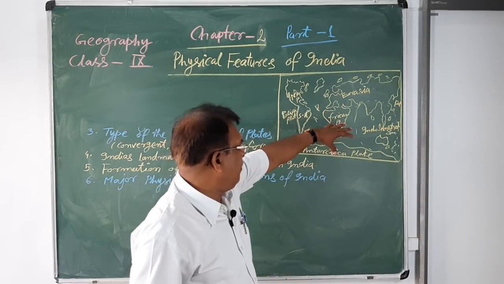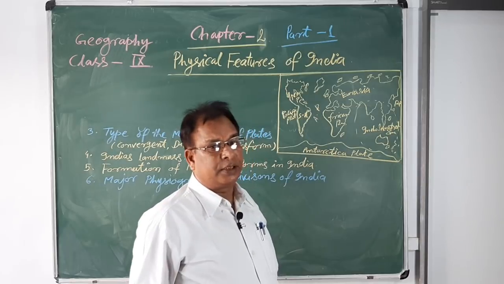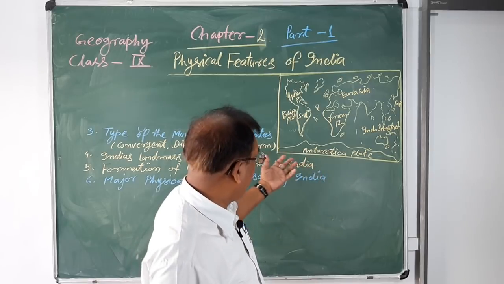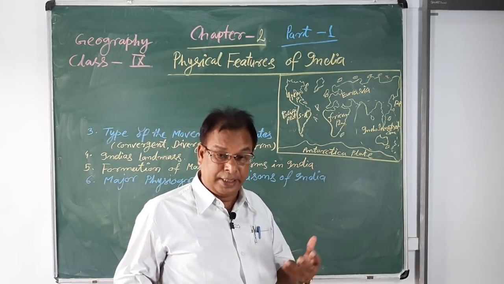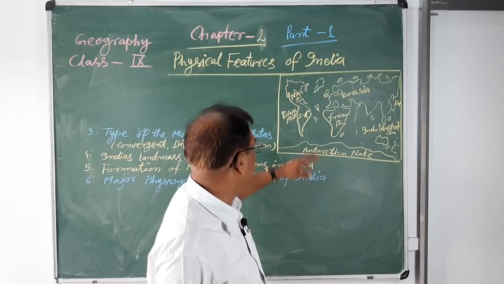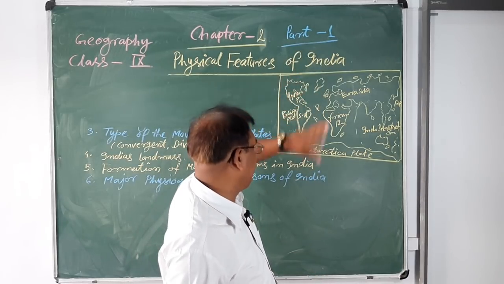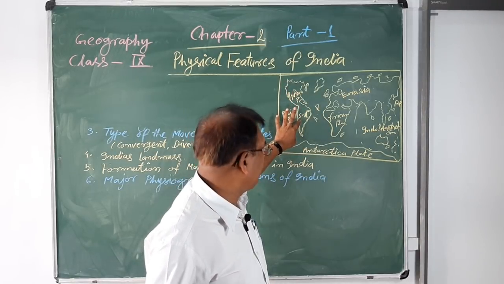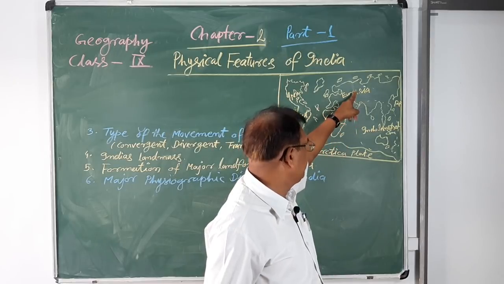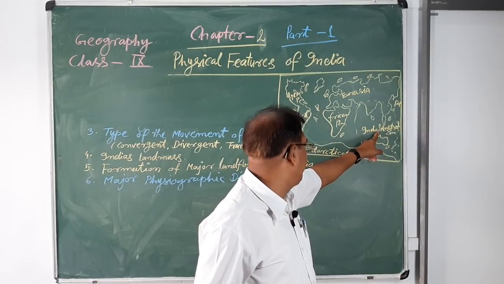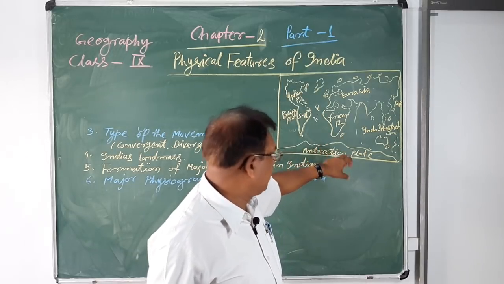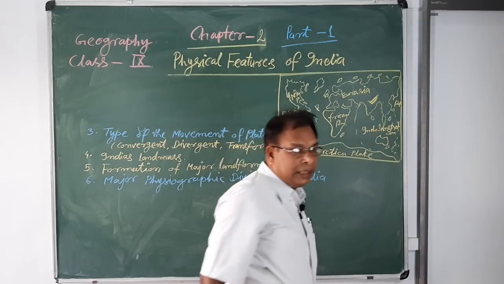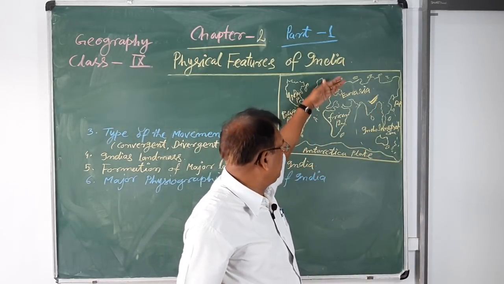So these are the major parts of the plates formed after the convection currents that create in the interior parts of the earth. So the major landmasses that formed are the continents: North American plate, South American plate, African plate, Eurasian plate, Indo-Australian plate, Antarctica plate. But you will learn in this chapter about India, the Indo-Australian plate and the Eurasian plate.